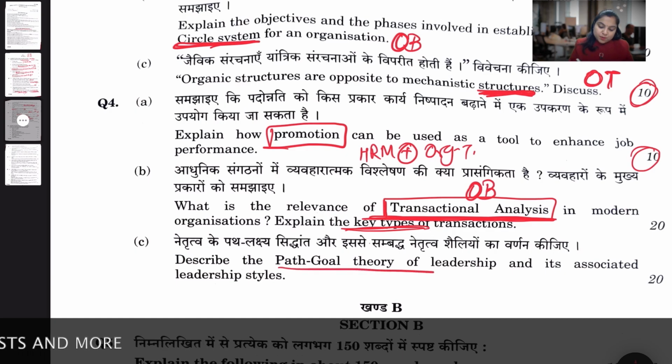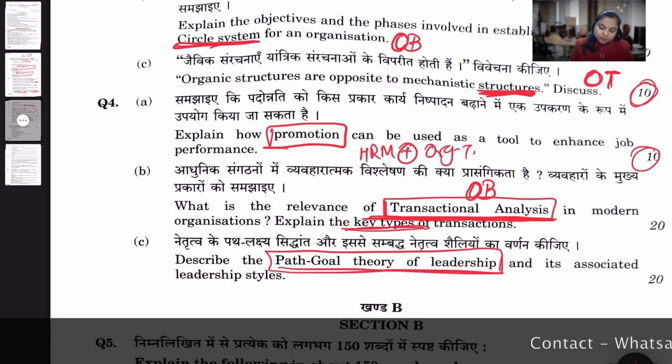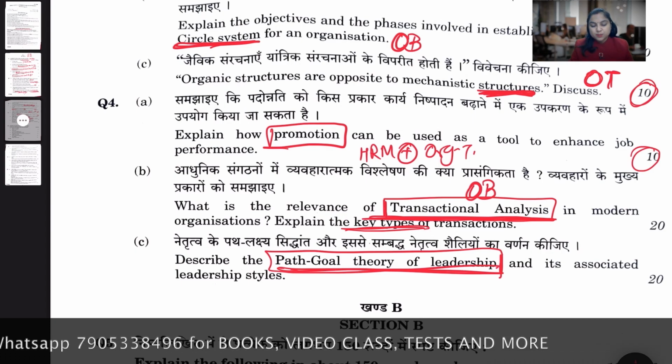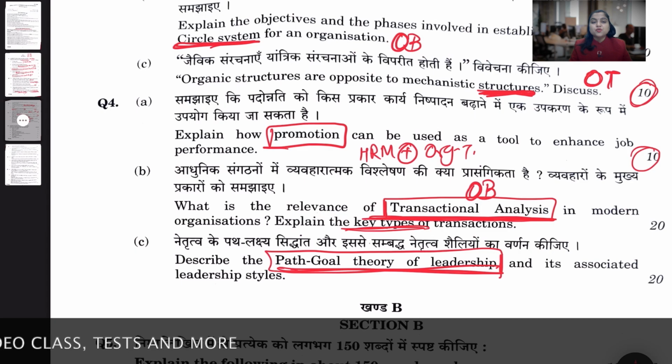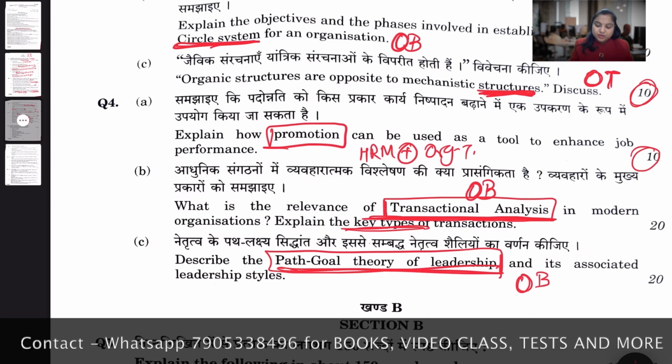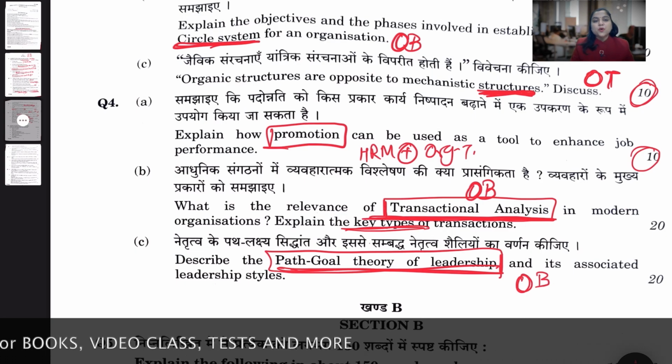Next, describe the path goal theory of leadership. Path goal theory, yeah, path goal theory has directly been asked in the past paper as one of the important theories of leadership, and it is associated with the leadership style, and it is related to your OB subject. Clear? So give me a moment to conclude.